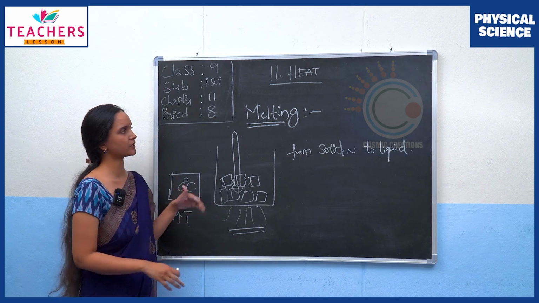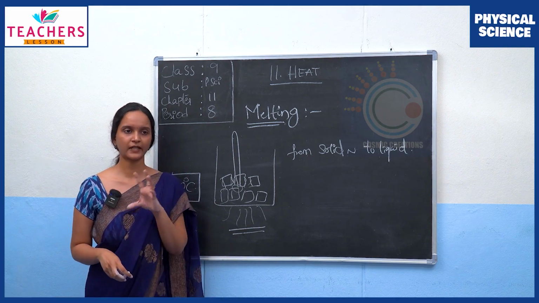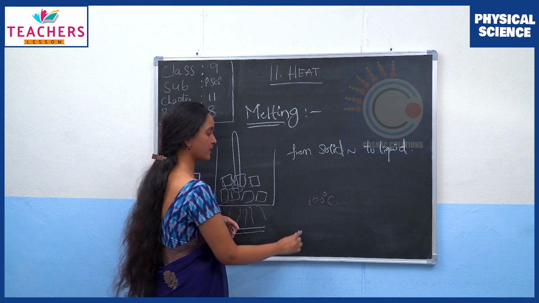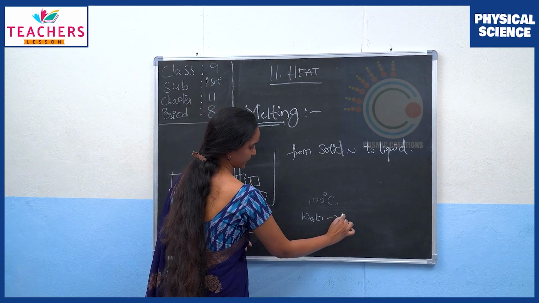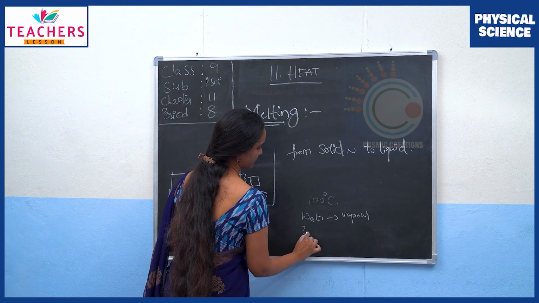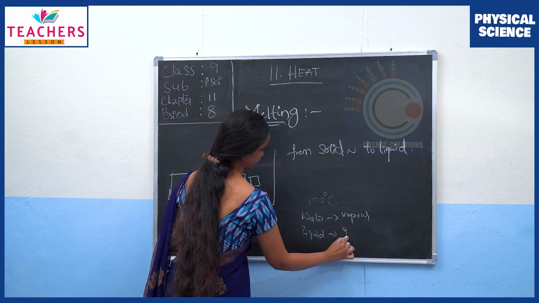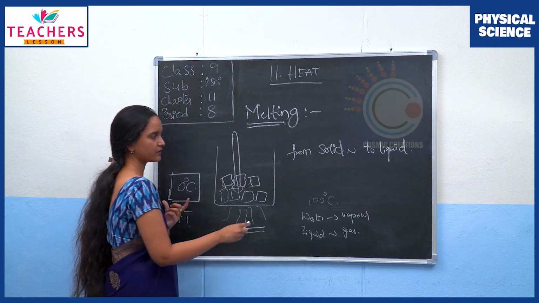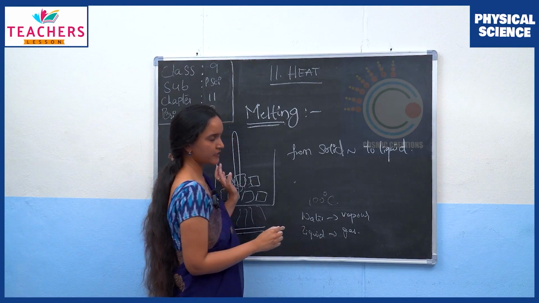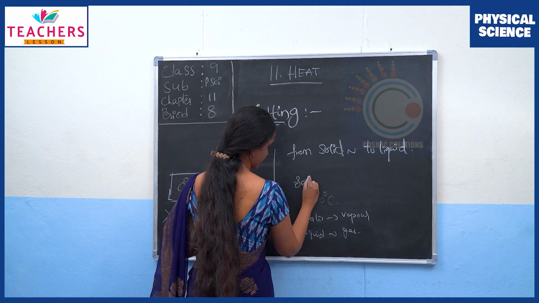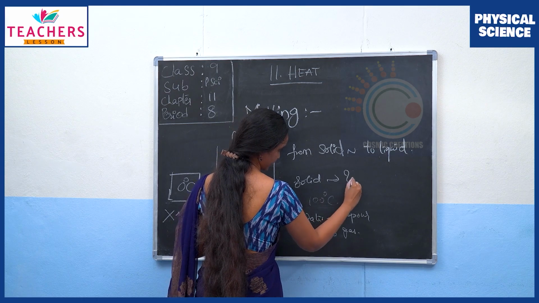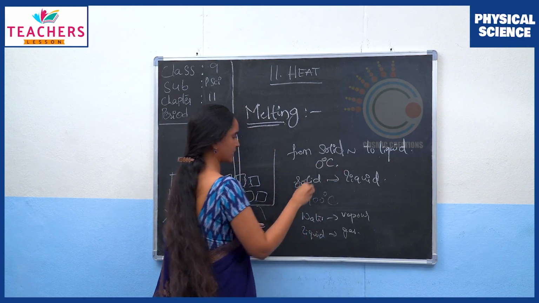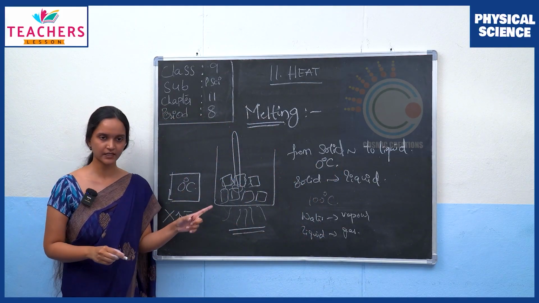This is pretty much similar to boiling, but in boiling we are at 100 degrees Celsius and the phase change is from water to vapor, that is from liquid to gas. Now melting is the same thing, but here the phase change is from ice to water, that is from solid to liquid, and this is happening at 0 degrees Celsius.